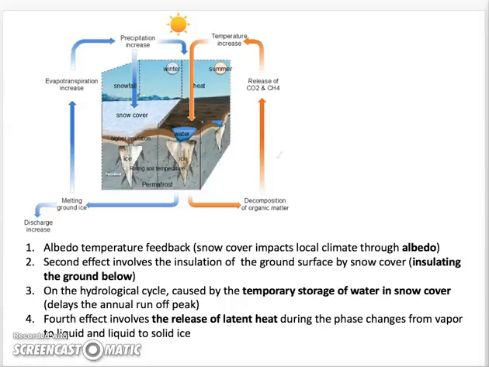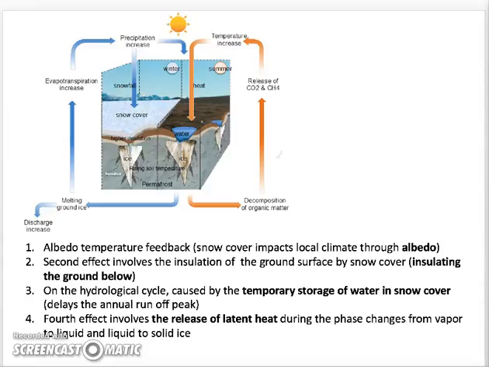The effect works in reverse, with increased snow cover leading to enhanced cooling and a further extension of the snow cover. The second effect involves the insulation of the ground surface by snow cover. It cuts off the transfer of heat and moisture from the underlying surface to the atmosphere or vice versa, which modifies the thermal regime of the underlying ground and of the overlying atmosphere. Winter air temperatures in the presence of snow cover on the North American prairies are 5 to 10 degrees Celsius lower than with bare ground.